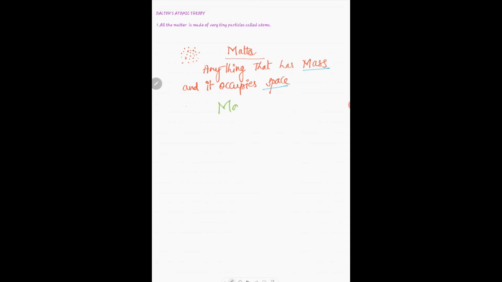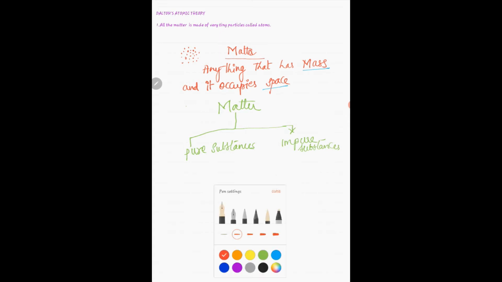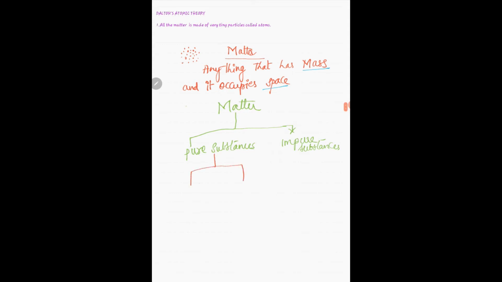If you say matter, we can classify matter into two ways. One is pure substances and impure substances. Further, these pure substances can be classified as elements and compounds.